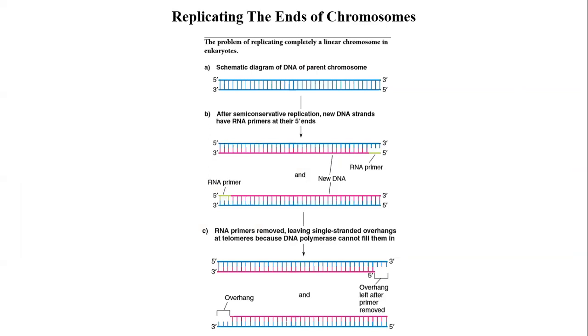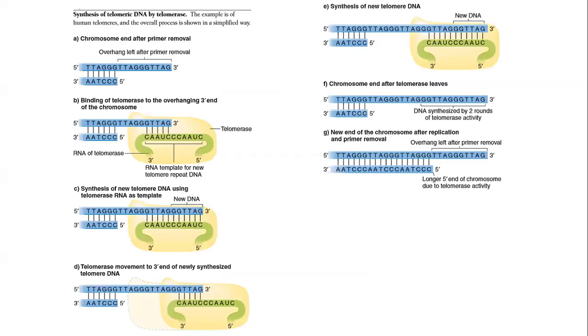And replicating the ends of the chromosome. Why is this important? Because if these gaps are left as they are, the DNA will become shorter and shorter after every replication cycle, and that will be the loss of DNA, and that is not accepted. So for this, there is a special enzyme, that is telomerase, which acts like reverse transcriptase because it has its own RNA component, which it uses as a template and synthesizes new DNA.